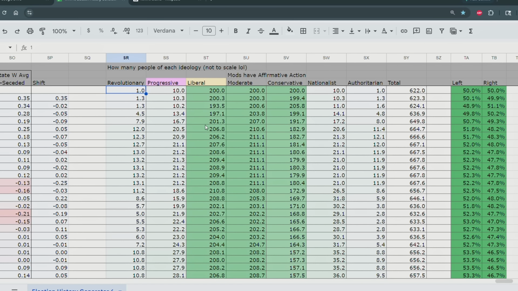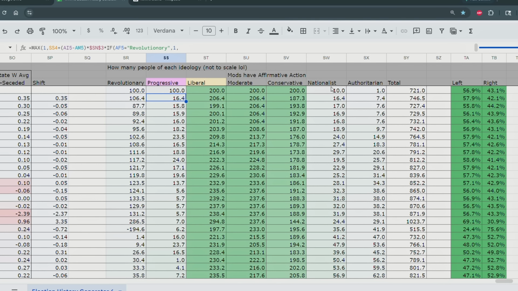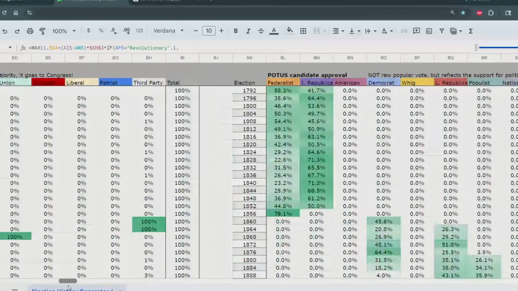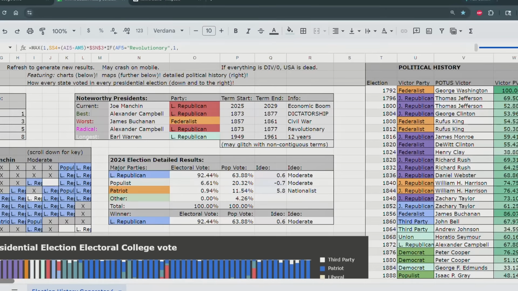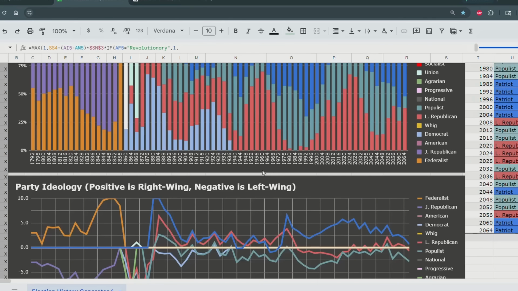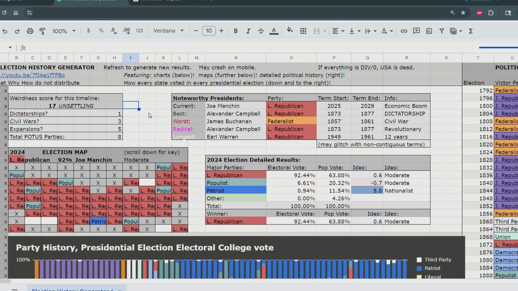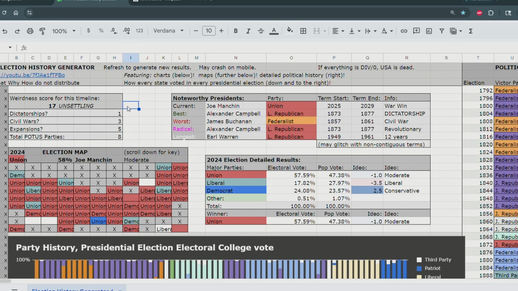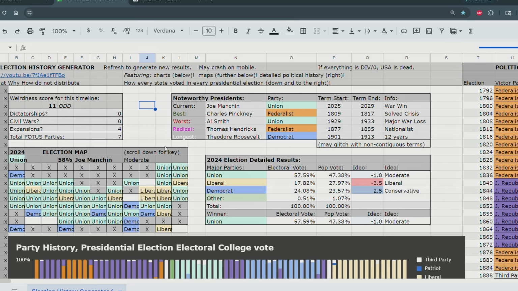But if we start off, let's say, with 100 revolutionaries, 100 progressives, just to get a socialist party, I bet it'll pop up now. So we can go all the way back over here. Any socialists? No socialists. Look at it, it's unsettling. So already we see, just by changing the starting conditions of the country, the political situation, well, now this is just an odd timeline, but we get much different results.